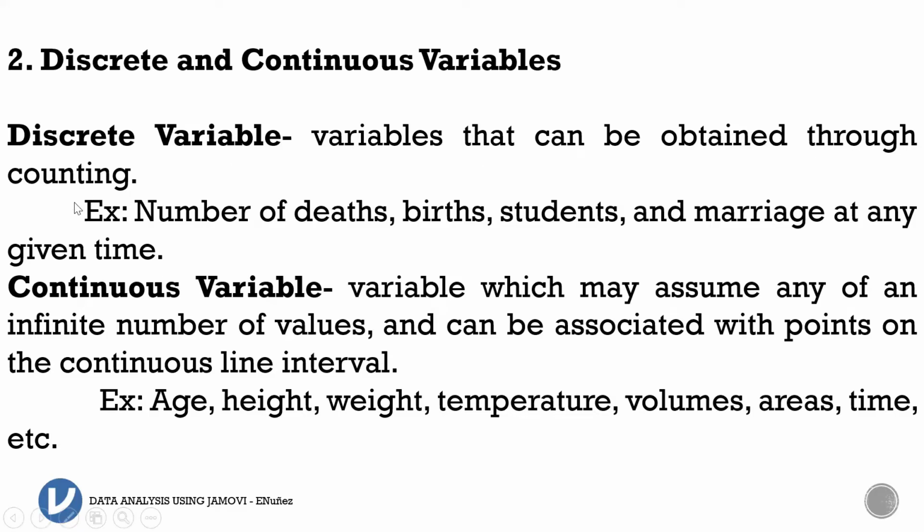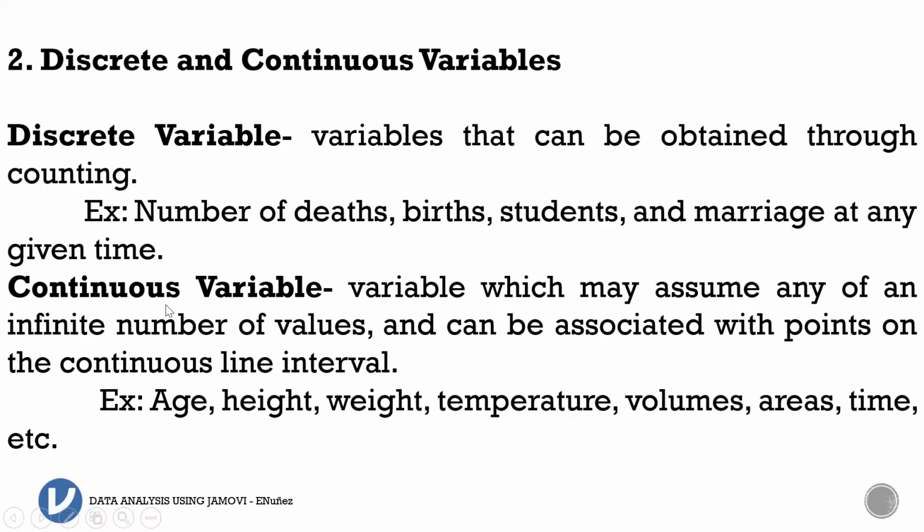From the word counting, the thing that you need to remember is the word discrete as related to counting. So it should be a countable variable. So you have number of birds. We could not have point something there. Students, there is no half students, and of course no one-fourth students, and marriage at any given time. We cannot have half marriage or three-fourth marriage. So that is discrete variable. It is a counting number or a whole number that is discrete.